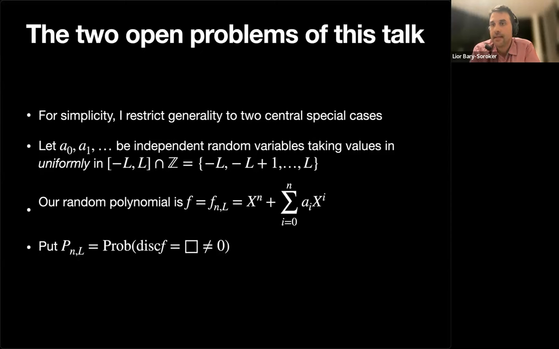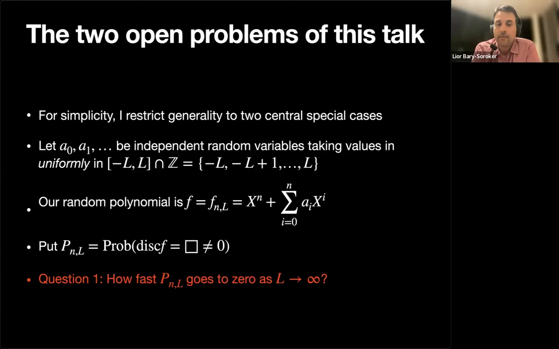As Rachel said, if you have any questions, don't hesitate to stop me and ask, okay? And the first question is about this probability when the size of the box, when L goes to infinity. In this setting, we know that this probability goes to zero, but the question is how fast it goes to zero. And the second question is what I wrote in the first slide.